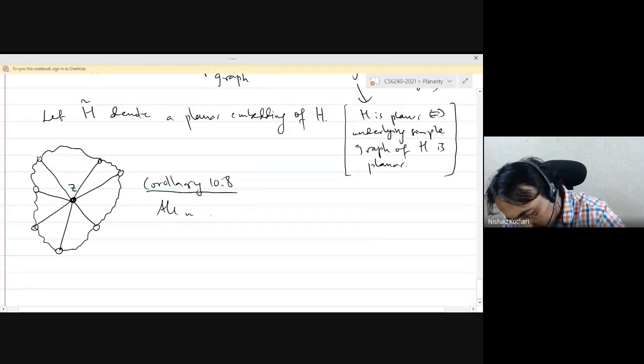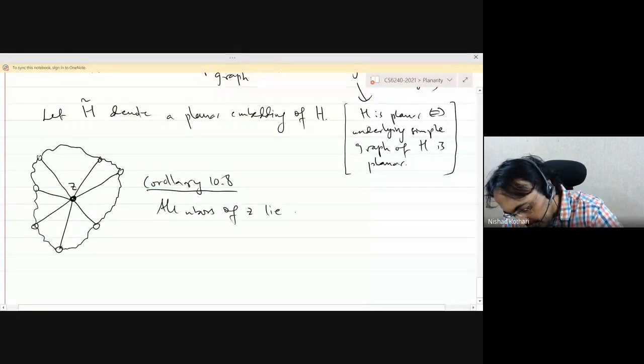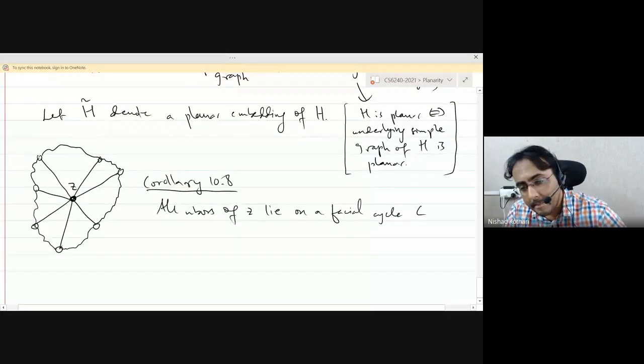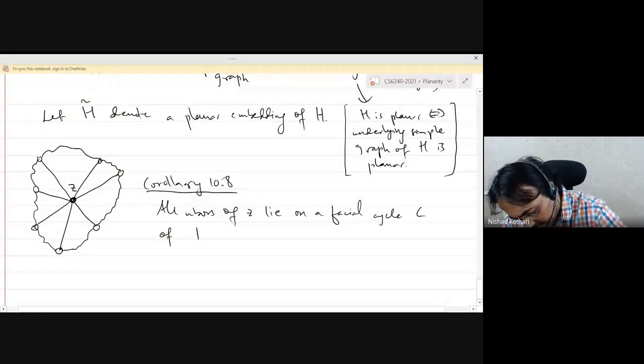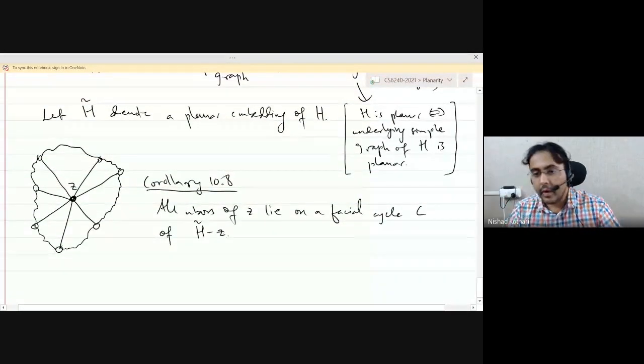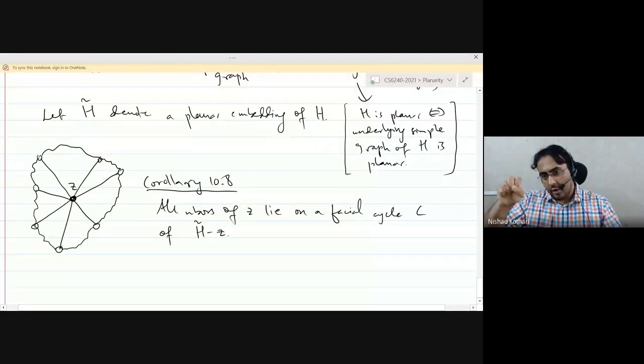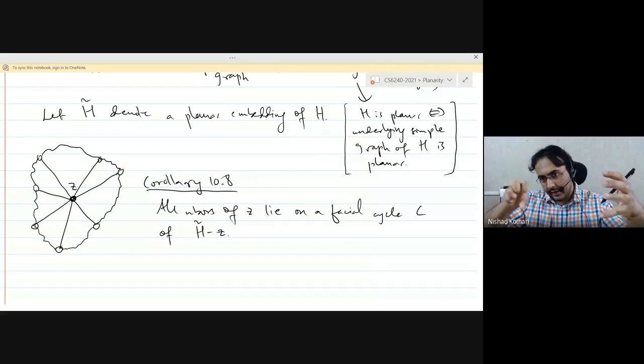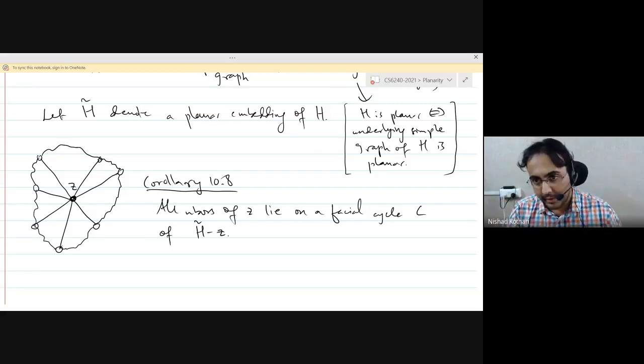All neighbors of Z lie on a facial cycle C of the graph H tilde minus Z. Right, so delete this vertex and look at the non-separable graph that you get after deleting this vertex. All its faces are bounded by cycles. So this vertex that you deleted, the point corresponding to this vertex has to be in one of those faces. And so you put it back, and now all the neighbors have to lie on the facial cycle in H tilde minus Z, right? So essentially we went through the proof of corollary 10.8.